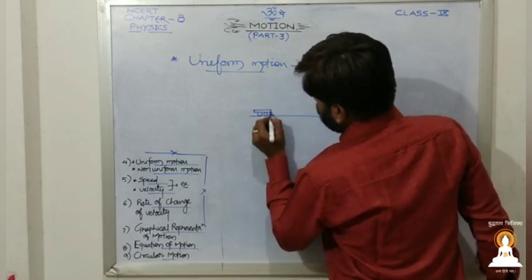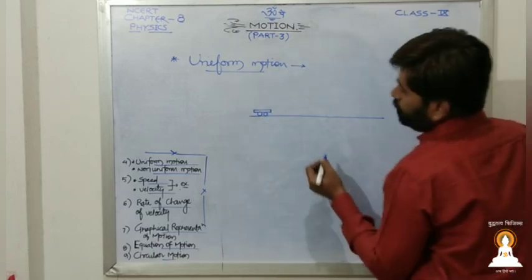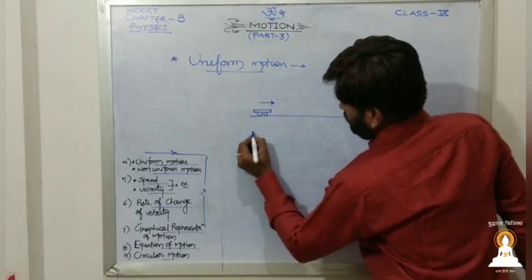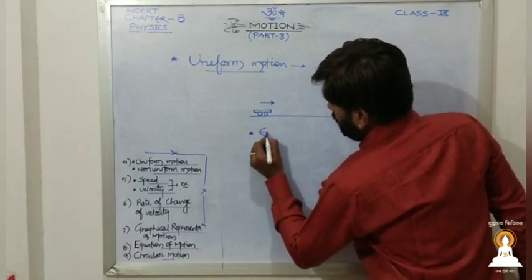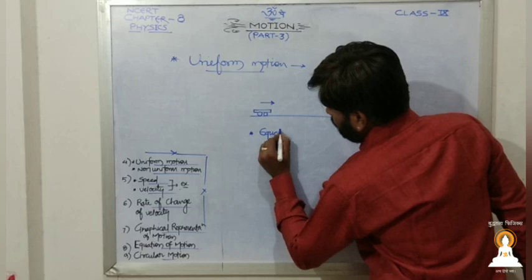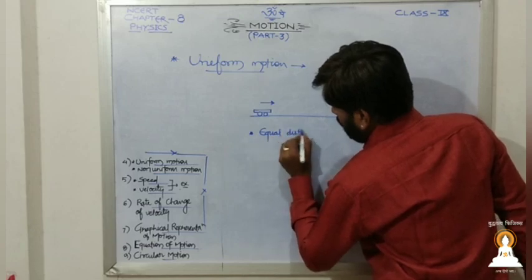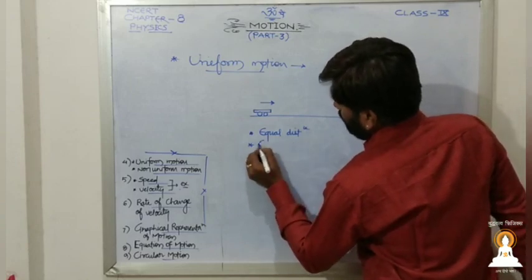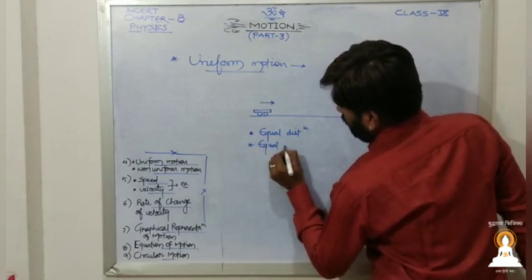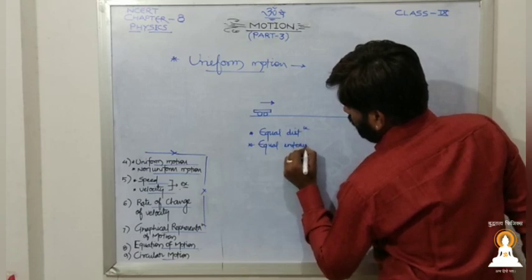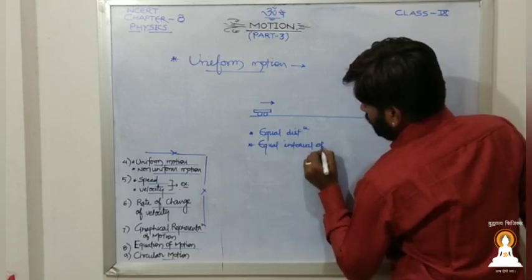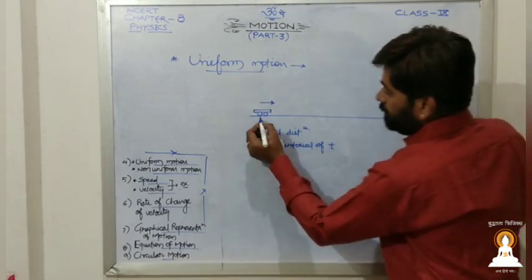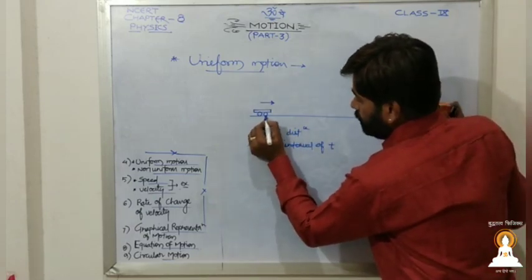Now suppose this is the object. If this object covers equal distance in equal intervals of time, then we will say that the object is performing uniform motion.